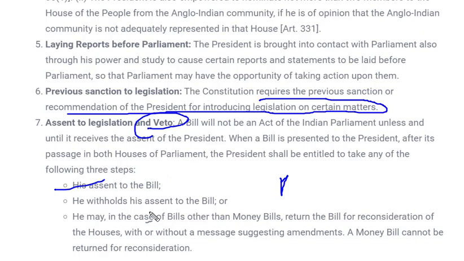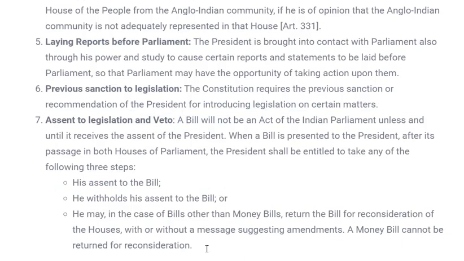Next, he can withhold his assent to the bill. That means whenever a bill comes to him, he can withhold it and ask them to make certain changes, and only after that will he give his assent. In case of a money bill, return for consideration is not allowed. That means when any money bill comes to him, he has to give his assent. Similarly it goes for amendment of the constitution. Any amendment is required, then the president has to give his assent.